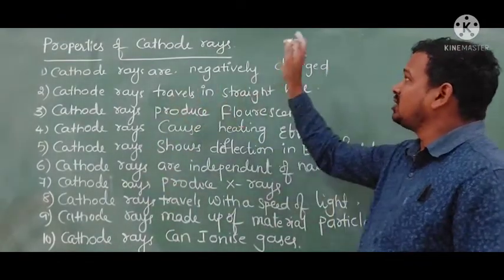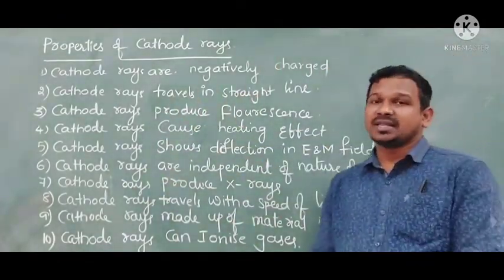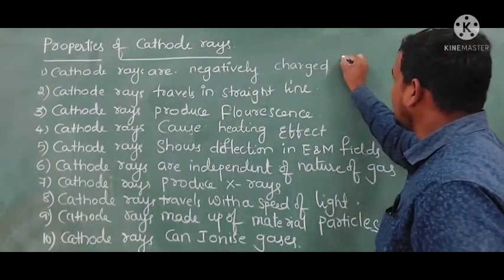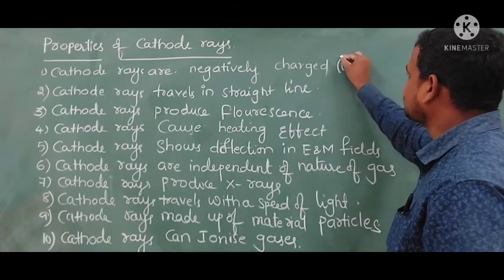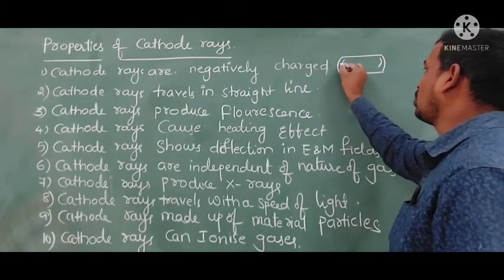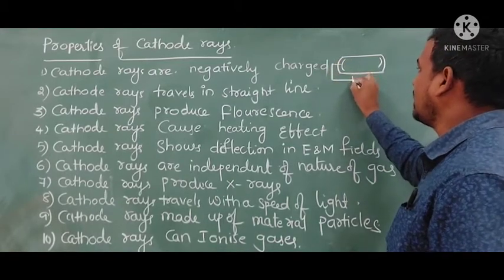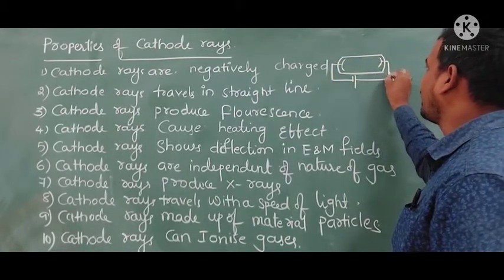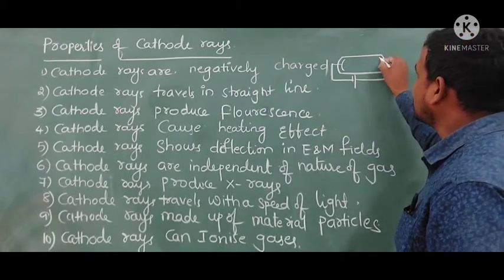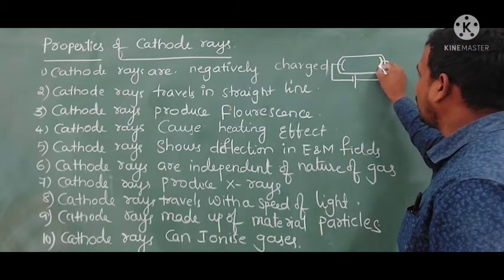Cathode rays are negatively charged. How can we say these are negatively charged? In the discharge tube, these rays start from the cathode and reach the anode. As we know, only negative charges will be attracted by the anode.